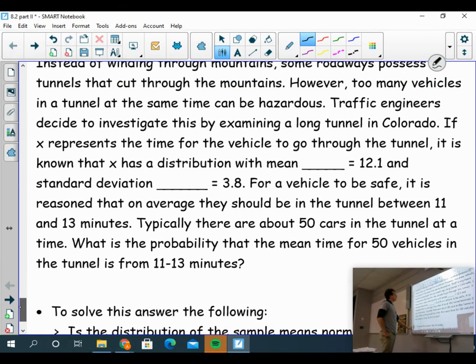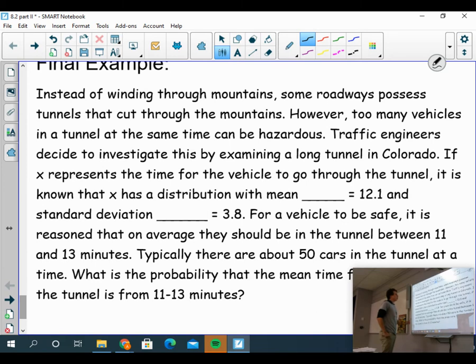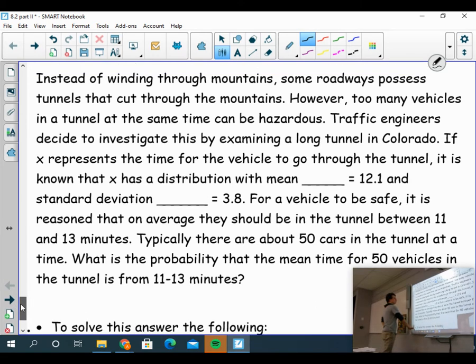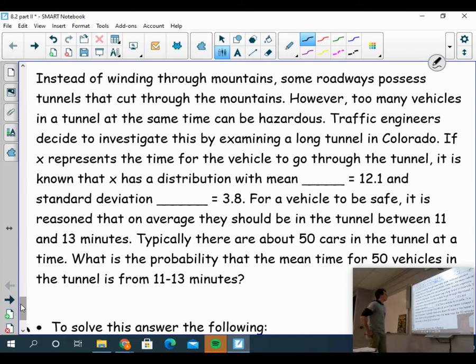Instead of winding through mountains, some roadways possess tunnels that cut through the mountains. However, too many vehicles in a tunnel at the same time can be hazardous. Traffic engineers decide to investigate this by examining a long tunnel in Colorado. If X represents the time for the vehicle to go through the tunnel, it is known that X has a distribution with mean mu equals 12.1, and standard deviation sigma equals 3.8.